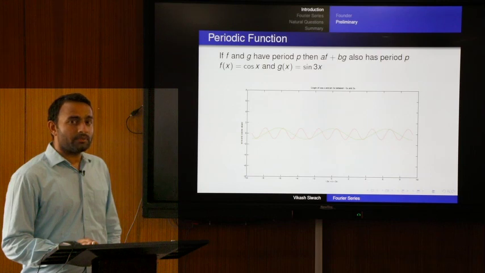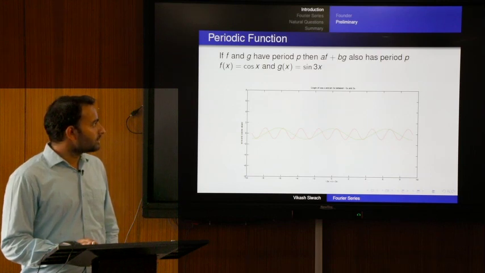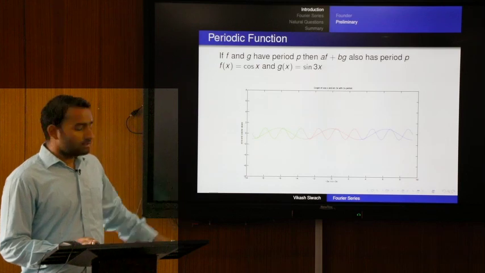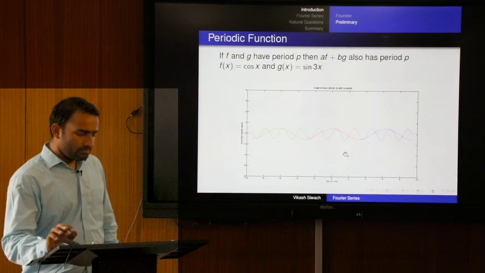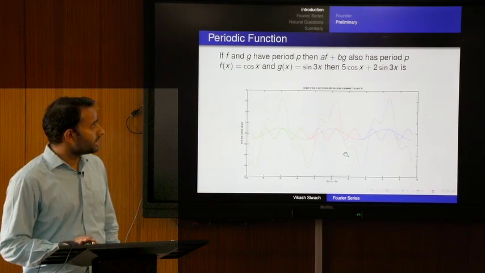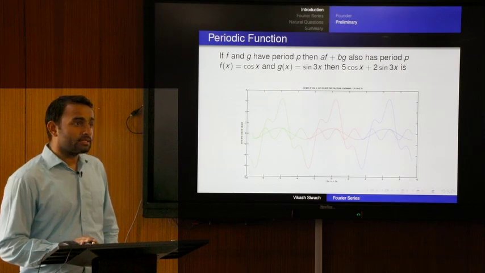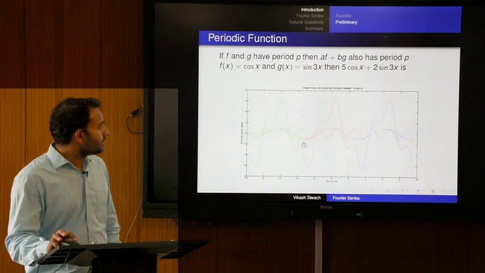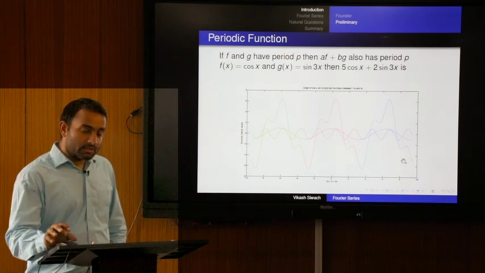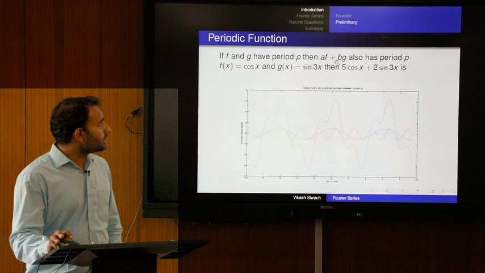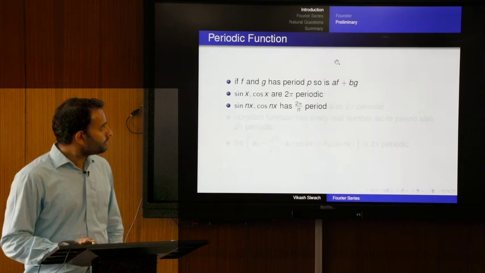So, both functions are 2π periodic, and if we take their linear combination, we can represent different periods also. So, the green color is one period of 2π length, another 2π length, another 2π length. So, 3 cycles of 2π period. If we take their linear combination, for example, 5 cos x + 2 sin 3x, we get this graph, which is again periodic with 2π period. You can see that the same graph repeats after 2π length. So, any two functions of the same period, their linear combination is also periodic with the same period.